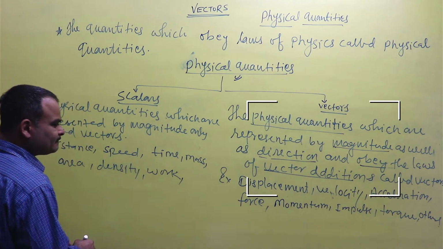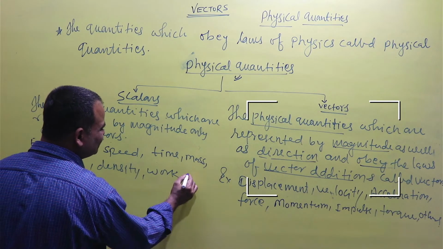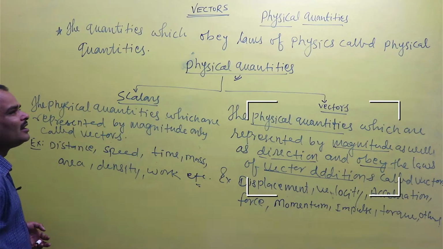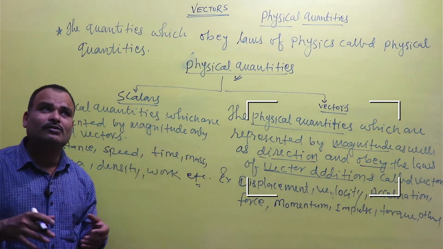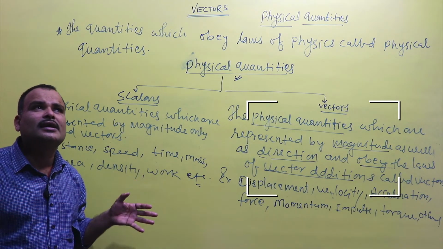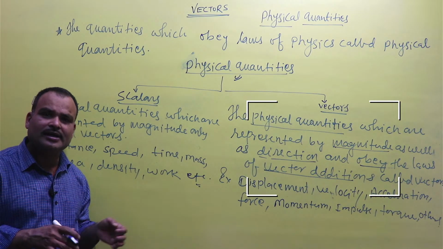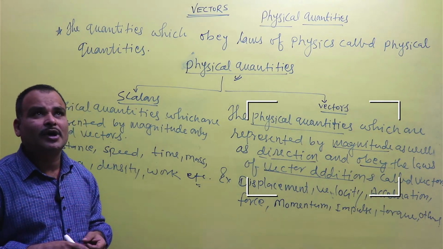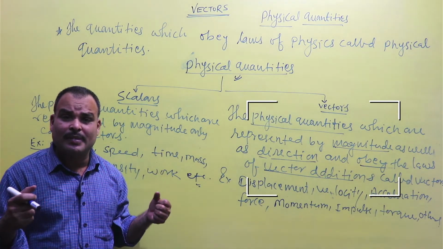तो ये सब क्या है. अब जहां जहां आपको लगे, अब आपसे कोई पूछेगा कि क्या फैन एक वेक्टर क्वांटिटी है. No, if the fan is in the rest state, then it has no any certain direction and it is a scalar quantity. But if the fan is moving, then it possesses a magnitude.